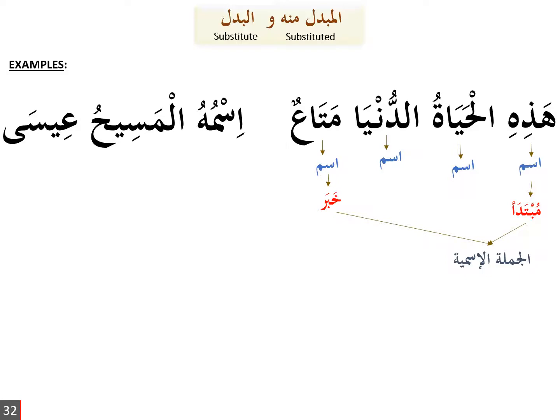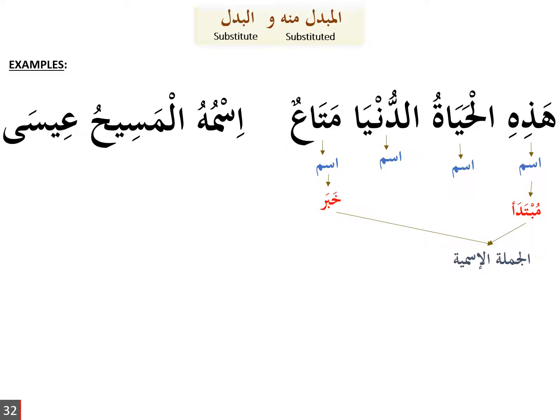So the word al-hayatu cannot be mudaf ilayh, because the word hadhihi before it is definite. The noun before the mudaf ilayh must be indefinite. So al-hayatu is not mudaf ilayh. So is al-hayatu a sifa then? For it to be a sifa, it needs to match in 4 ways. So hadhihi is feminine, al-hayatu is feminine, hadhihi is definite, al-hayatu is definite, hadhihi is singular, al-hayatu is singular, hadhihi is in a state of raf, it's the mubtada, and al-hayatu is in a state of raf. So they do match in all 4 ways, so we could conclude that it is mawsuf sifa.